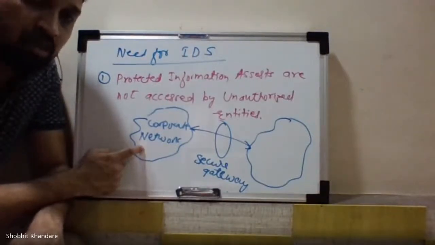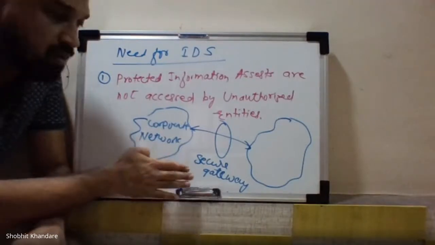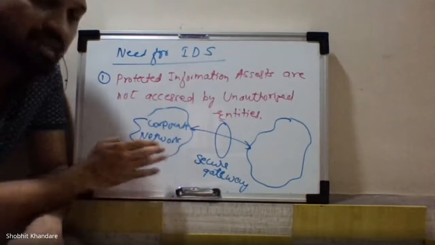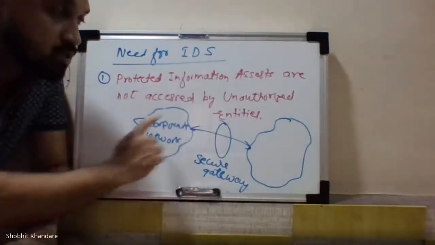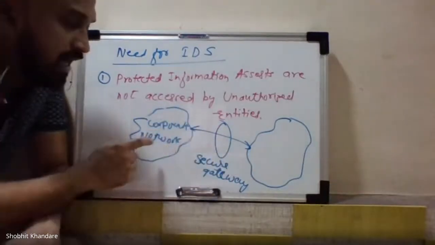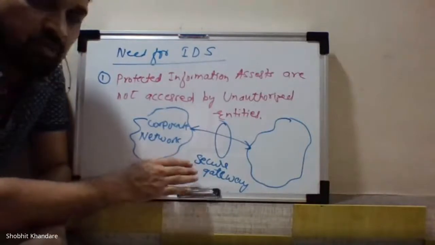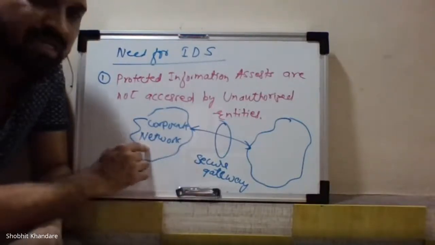So what I meant to say is that this corporate network should be installed with the IDS system, so that without the use of a secure gateway, we can secure the data which is flowing between the two networks. That is called inter-network. If I do not want to have the secure gateway, you can install the IDS system.